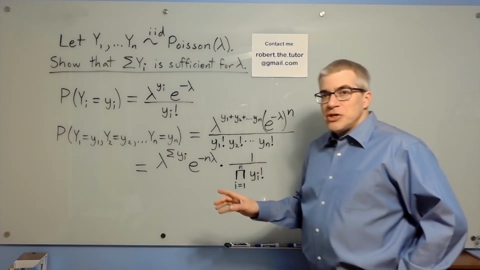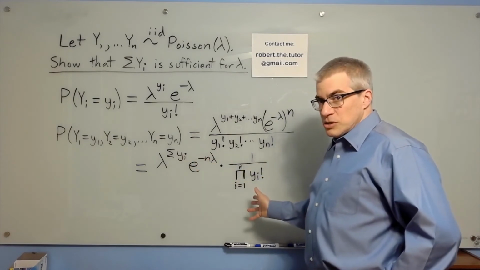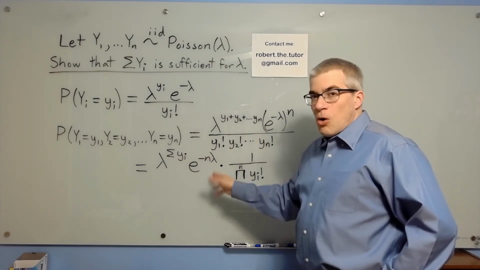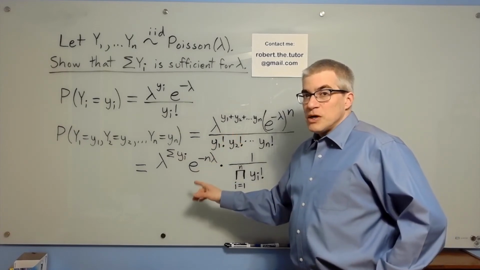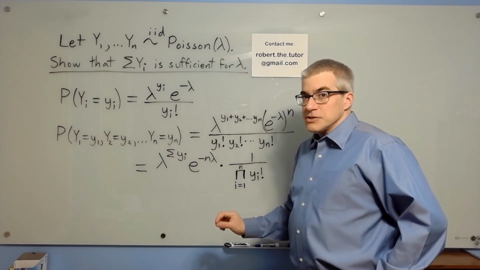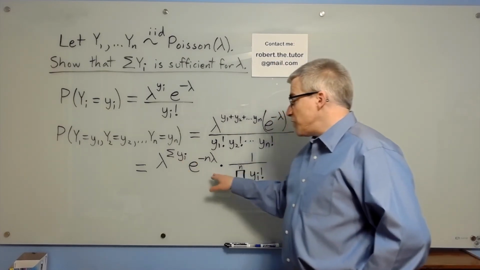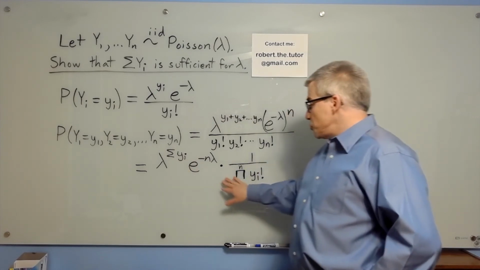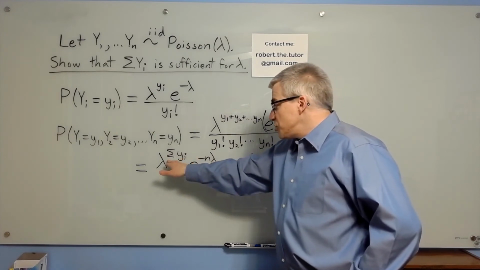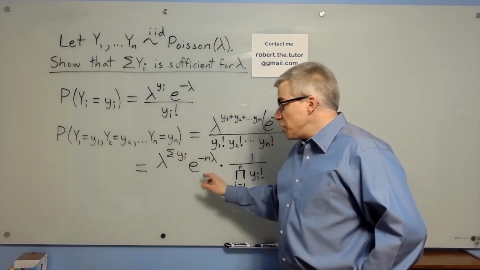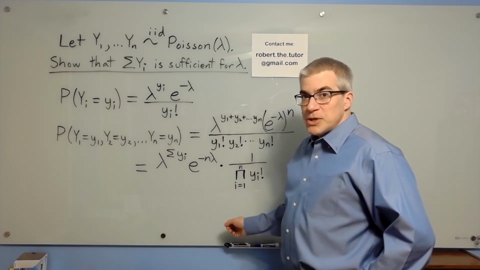The factorization theorem says that if you can split it into two functions, and one of them has all of the lambdas, and only has y's in the form of the statistic, then the statistic is sufficient. And that's what we have here. This first piece, with these two factors, has all of the lambdas. There's no lambdas over here. And the only y's that show up in this piece show up in the sum of yi. Therefore, the sum of yi is a sufficient statistic for the parameter lambda.